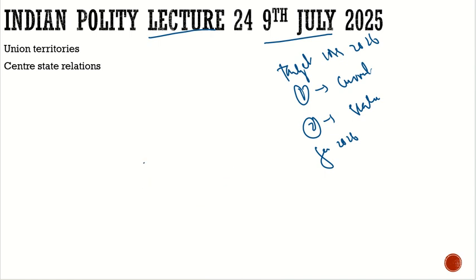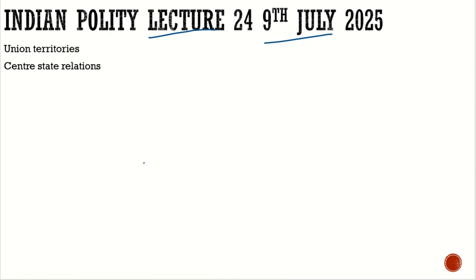We started the union territories. We discussed how union territories are different from the states. The federal structure, which our constitution guarantees us, how UTs are different. We discussed that. And even in UTs, all UTs are not the same. There is definitely a division.